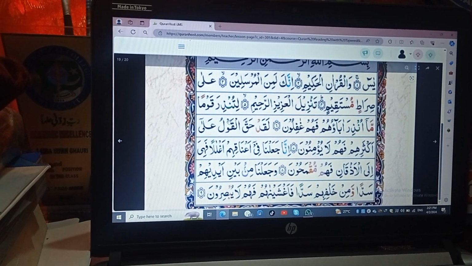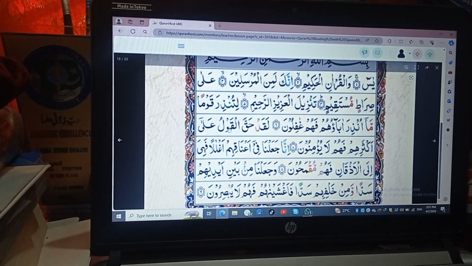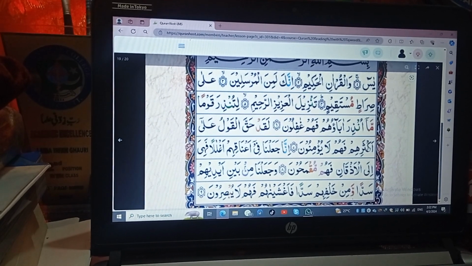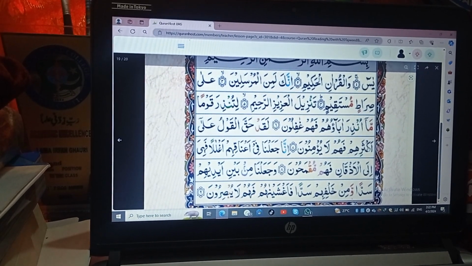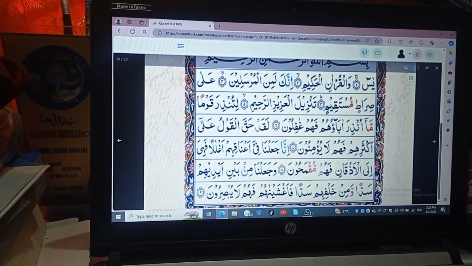So waw has also a sakin sign on it, but this is harf leen, and we'll discuss it later. Then we can see kaf. Kaf has a sukoon sign on it, and we can simply follow the rule of sukoon here. It is also not a qalqala letter, so we just have to read the letter kaf by joining it with the previous letter, like ak.